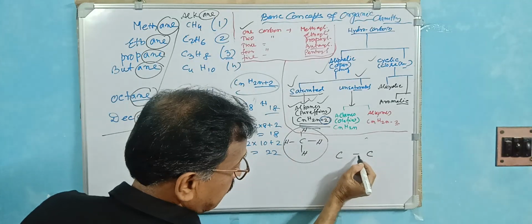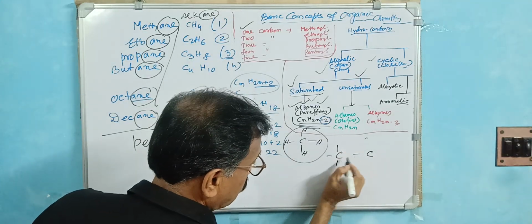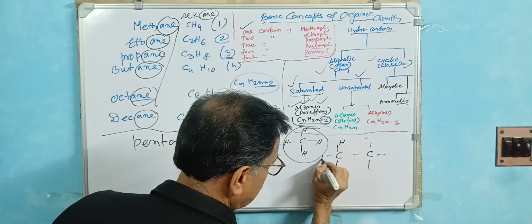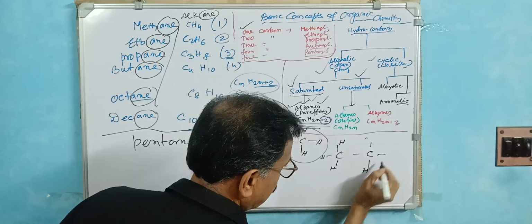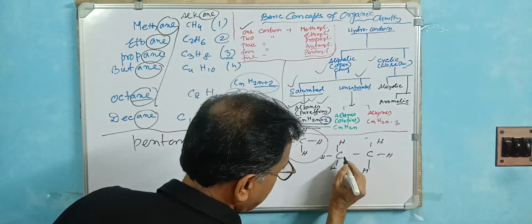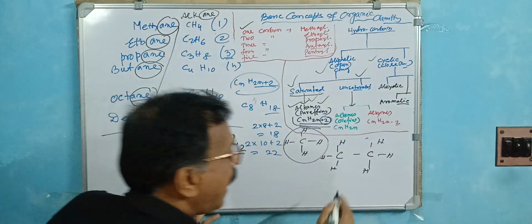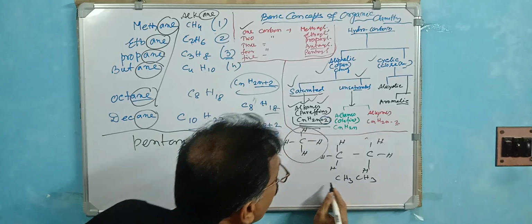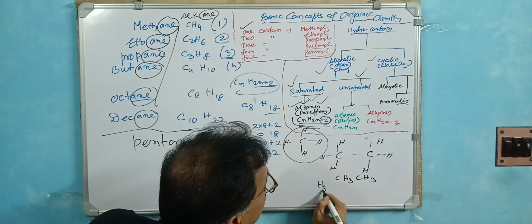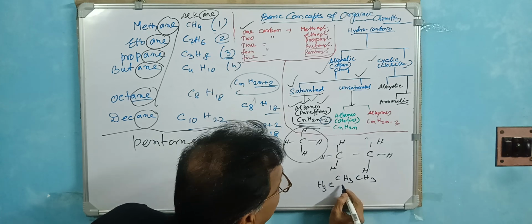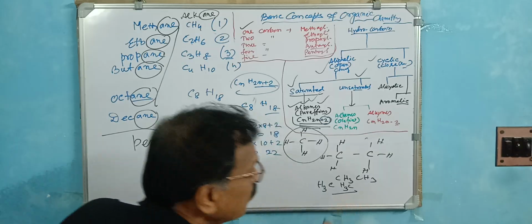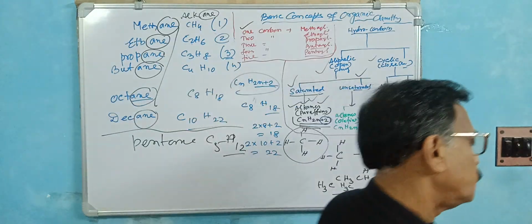So first, this is a single bond. 1, 2, 3, 4. This is hydrogen, this is hydrogen, hydrogen, hydrogen, hydrogen, hydrogen. So you write C2H6, and just compare CH3, CH3. Or you write it this way, H3C and this is H3C. This also, no problem. Okay, in this way.